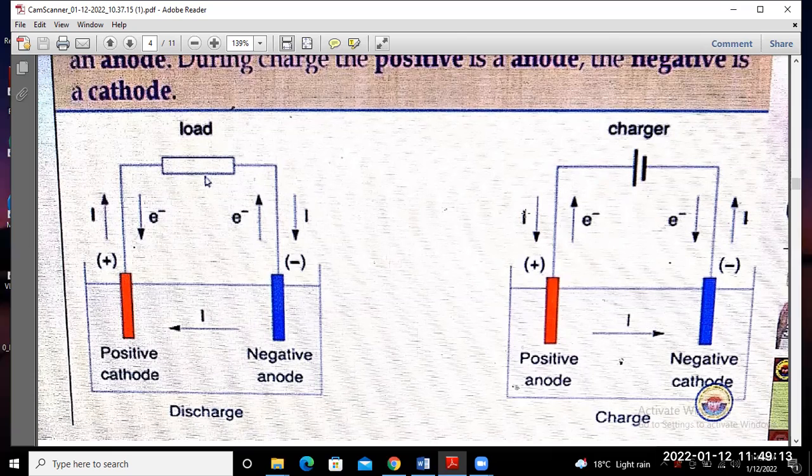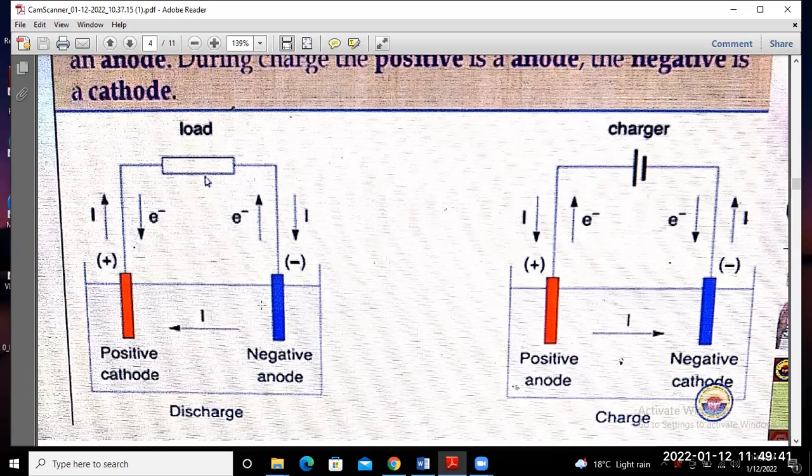So direction of current and flow of electron are always reverse to each other. Okay, you may find out either during the charging period or during the discharging period. That means when you connect a load through the battery, whatever chemical energy is stored in the battery will be discharged.